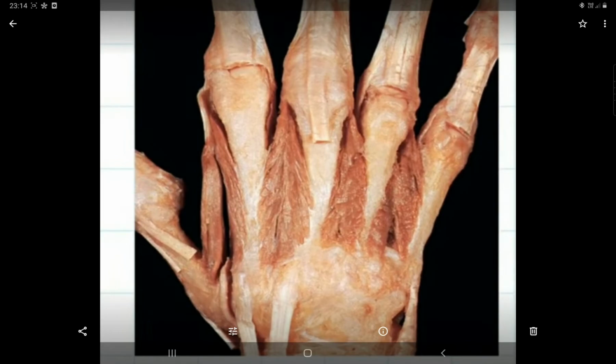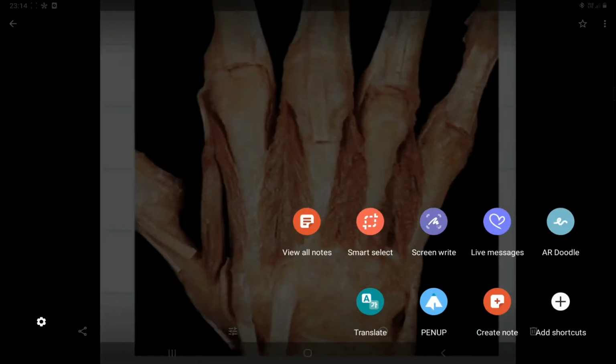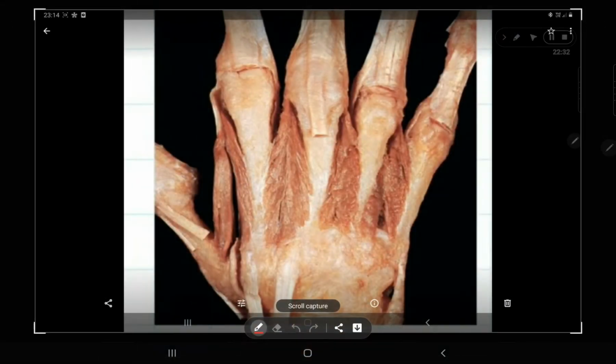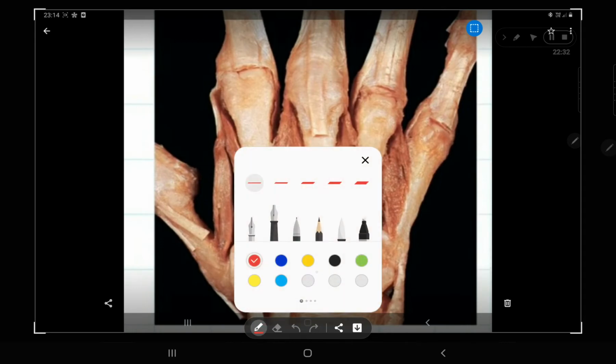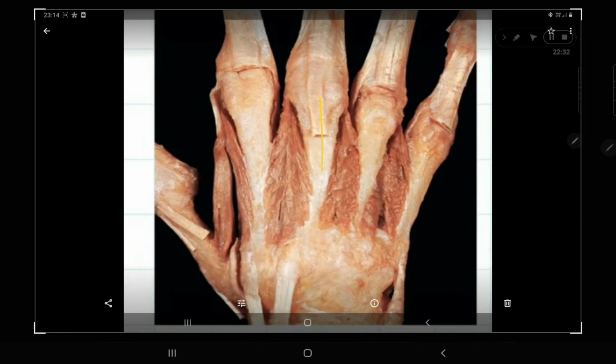You can see here the atlas image, the actual cadaveric image. Can you tell me which muscle this is? First, you can see this is your central finger. I am highlighting it with red now. One muscle is towards the pollex side, and one muscle is towards the digita minima side of your central finger. So your central finger has two dorsal interossei muscles. These muscles are your dorsal interossei muscles.